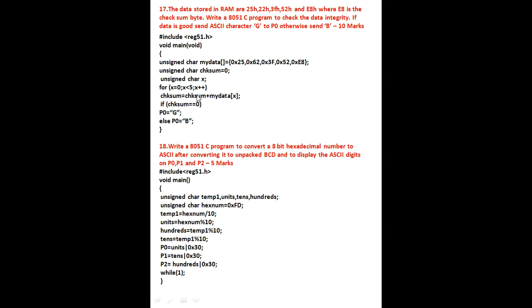Okay, the final result is going to be stored in the checksum, and here the checksum byte is going to check whether the data is good or bad, depending on the result of the checksum after addition of all 5 numbers. So if the final result is equal to 0, the data is good, else the data is bad. The same thing I have given here.